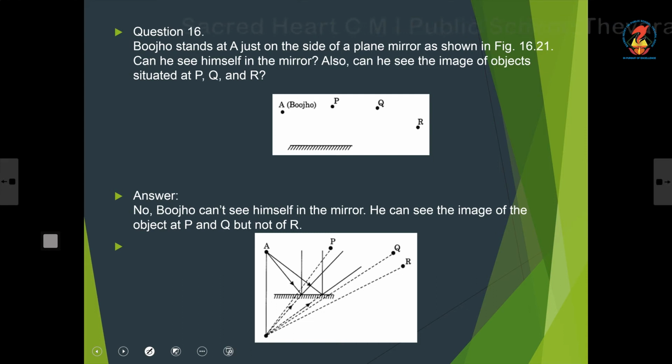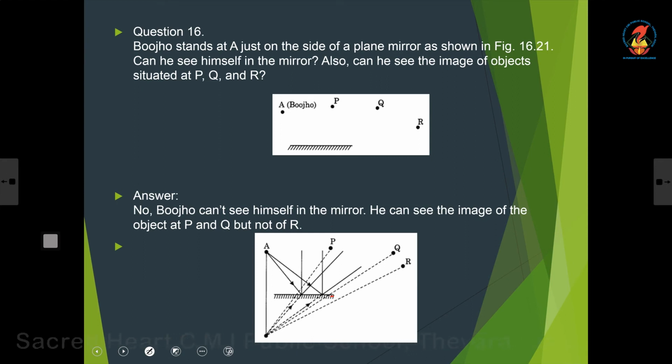Buju cannot see himself in the mirror, but he can see the images of the objects placed at the points P and Q. He will be able to see the image of the object placed at P and Q, but he will not be able to see the image of an object placed at R, because here the reflected ray is out of this mirror.